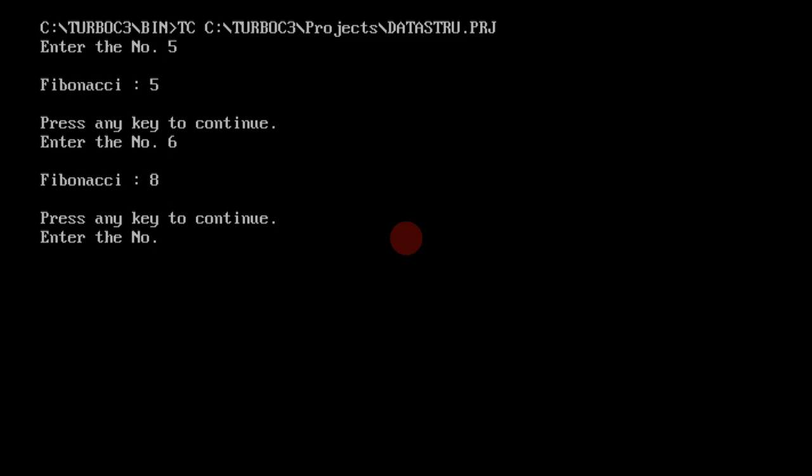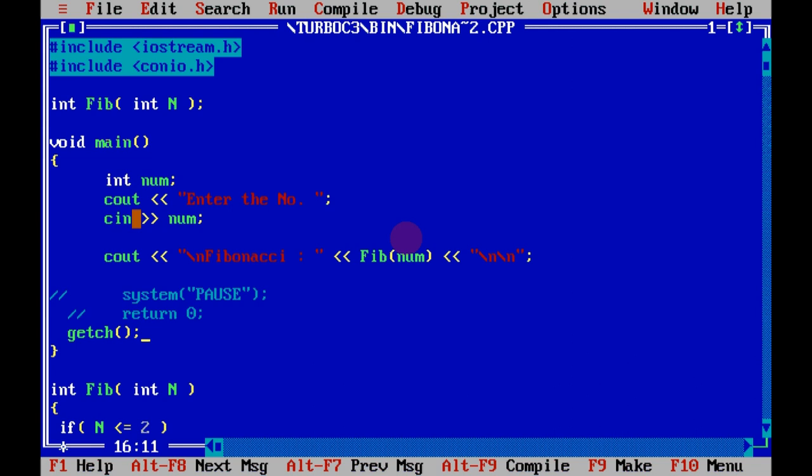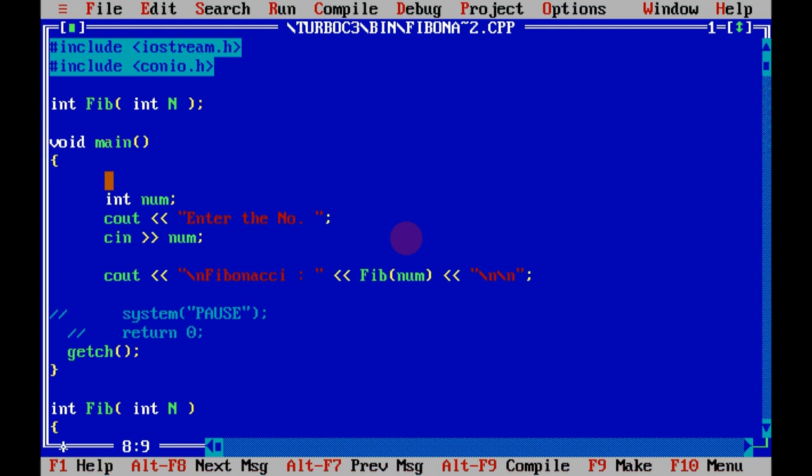Okay, enter any number. So again 6, and this returns 8. Okay, and there is no clear screen. So first of all I will add clrscr, clear screen, so that the previous results disappear. Okay, yes, and control F9.